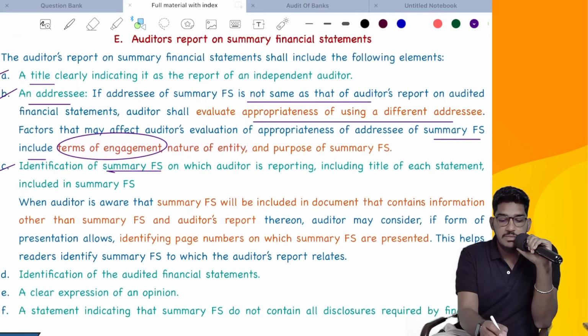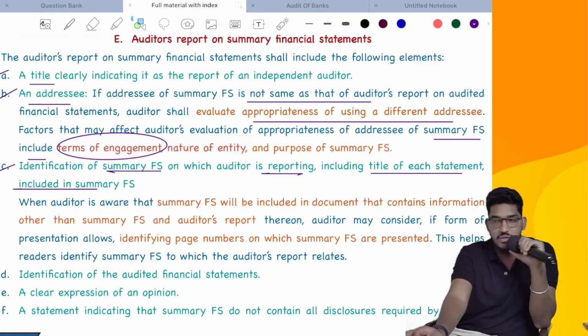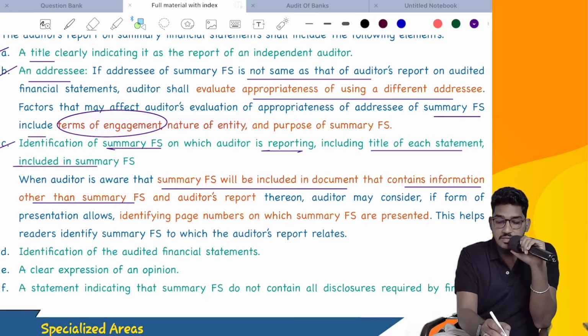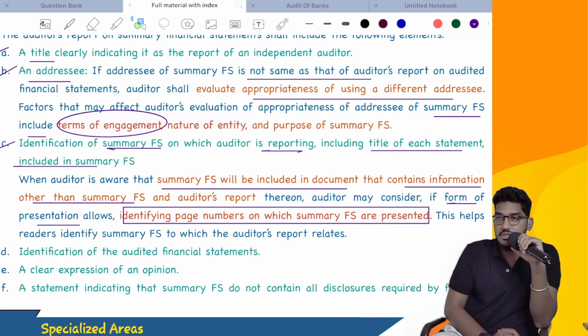Then identification of the summary financial statements on which he is reporting, including the title of each statement included in the summary financial statements. So you have to say on which summary financial statements you are reporting and identify what is included in them. When the auditor is aware that summary financial statements will be included in a document that contains information other than the summary financial statements and the auditor's report thereon, the auditor may consider, if the form of presentation allows, identifying the page numbers on which the summary financial statements are presented.